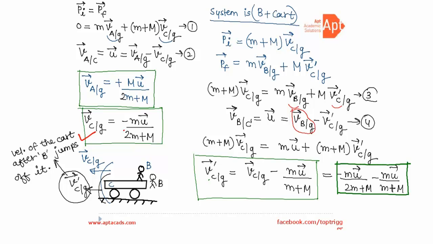Please remember, it is the total mass of the system which is in the denominator. So in the first case the system was 2m plus M, in the second case the system was m plus M.